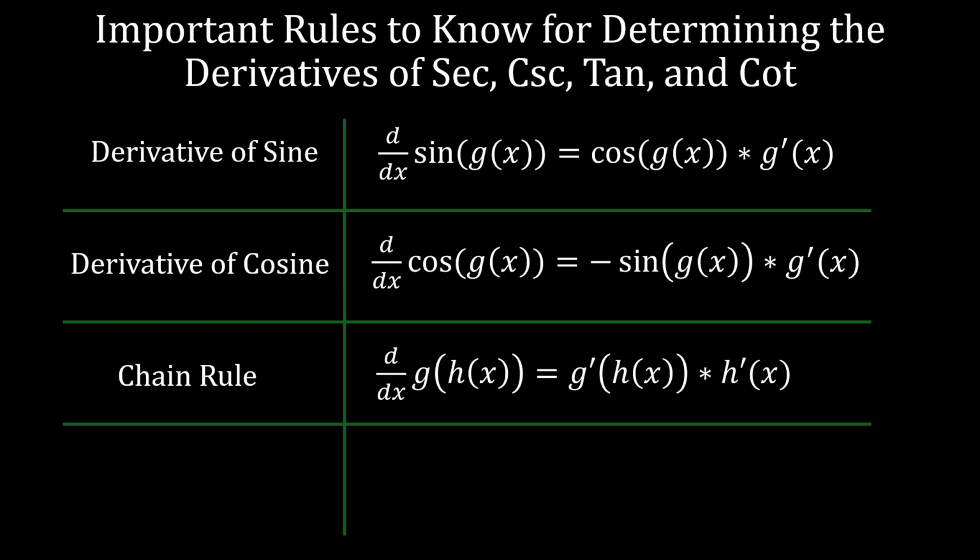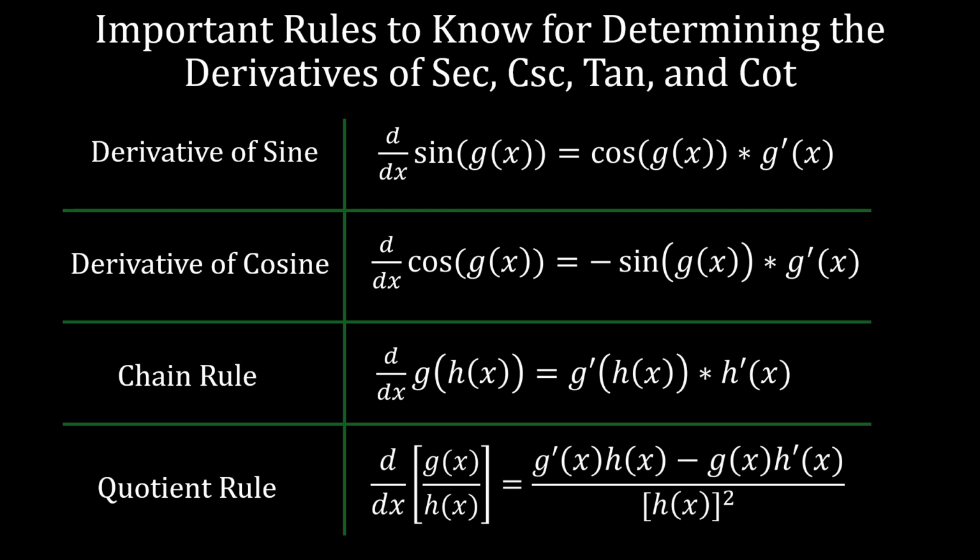The chain rule is going to say that d dx of g of h of x is equal to g prime of h of x times h prime of x. And finally, we have our quotient rule, which says that d dx of g of x divided by h of x is equal to g prime of x h of x minus g of x h prime of x, all divided by h of x squared. Again, these are the four rules that we're going to use to derive the trig derivatives.